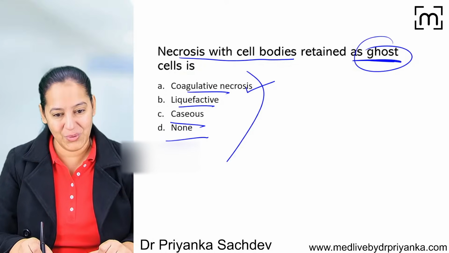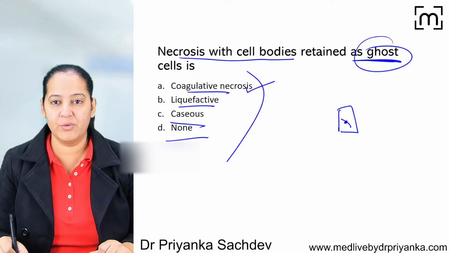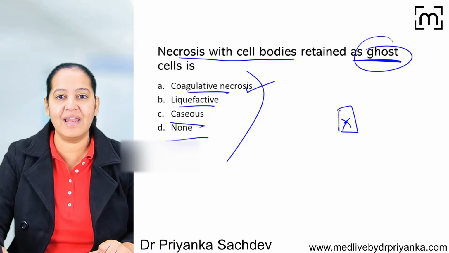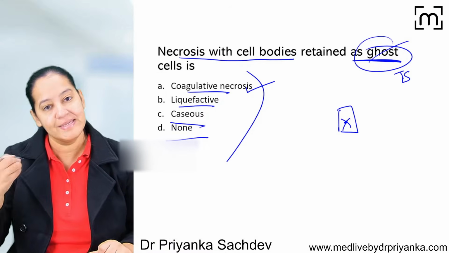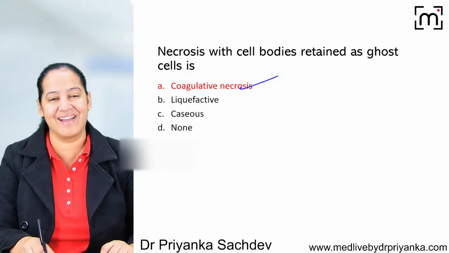Yes, correct. So ghost cell, because here the outline is maintained, but inner details are lost. No inner details, only outline. So it is ghost cell. And if I change the question to tombstone also, still the answer is the same. And you all are right. So the correct answer is coagulative necrosis.